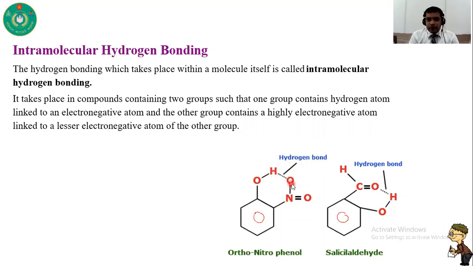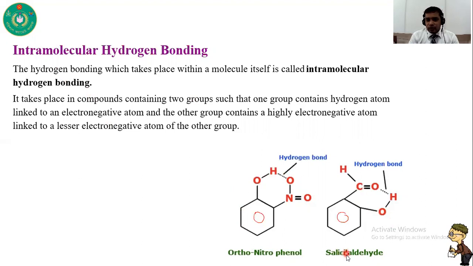So this is intramolecular hydrogen bonding, because the two groups, the nitro group and the hydroxyl group, form a hydrogen bond, and these two groups are present in a single molecule. When a hydrogen bond is formed between two groups or atoms of a single molecule, this is called intramolecular hydrogen bonding. I think it is clear to you.